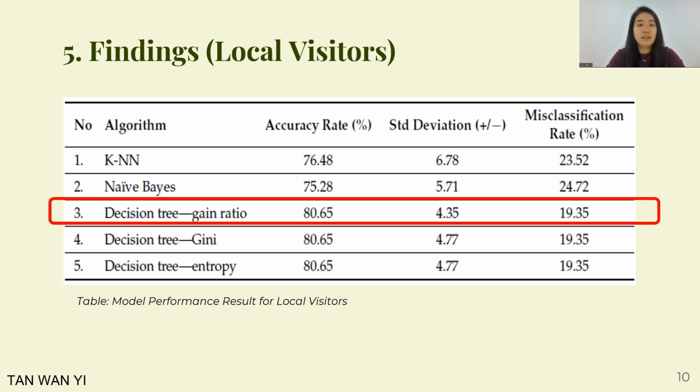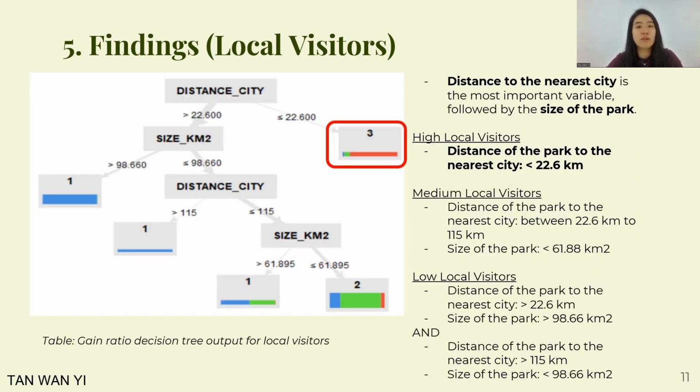Based on the table shown, the decision tree model of gain ratio was chosen as the best predictive model to predict local visitors to totally protected areas in Sarawak. The important predictors of local visitors show that the distance to the nearest city is the most important variable, followed by the size of the park.